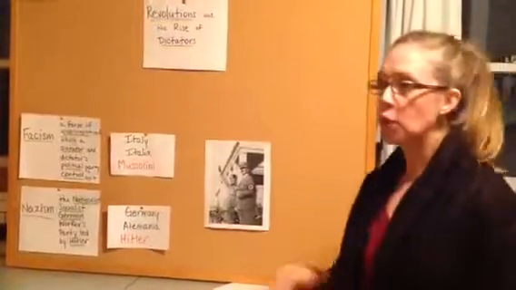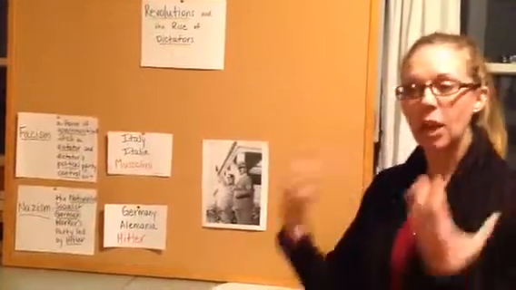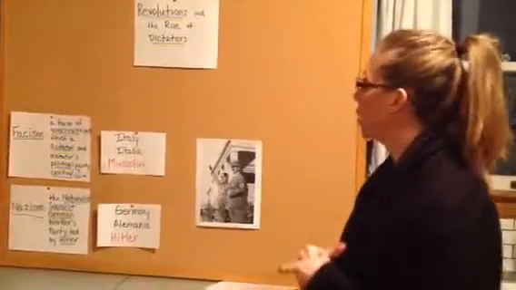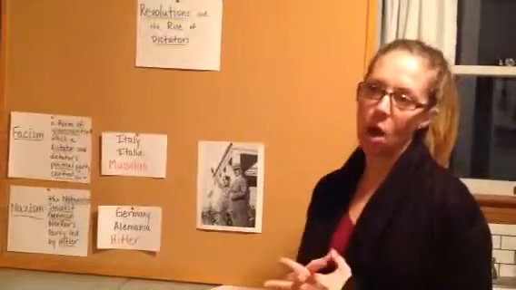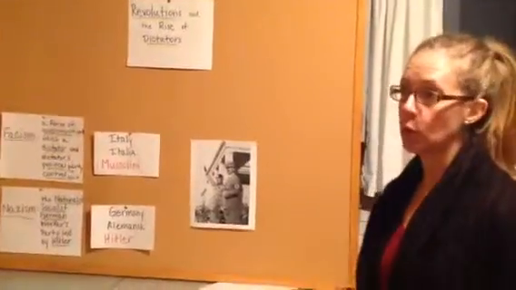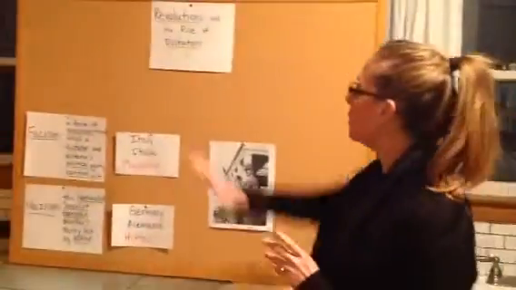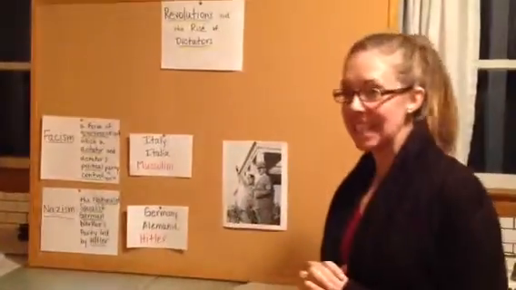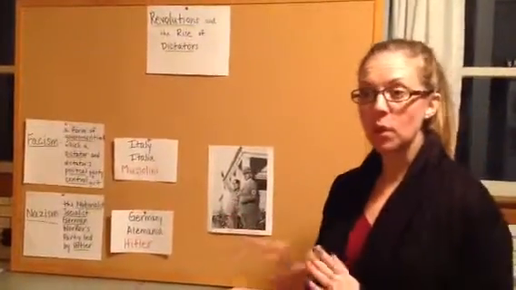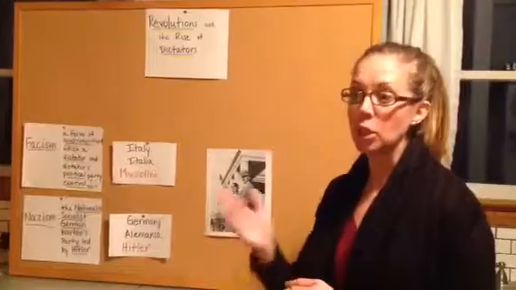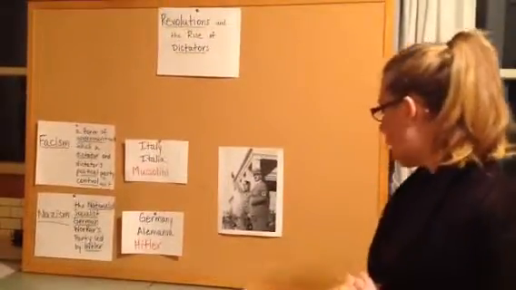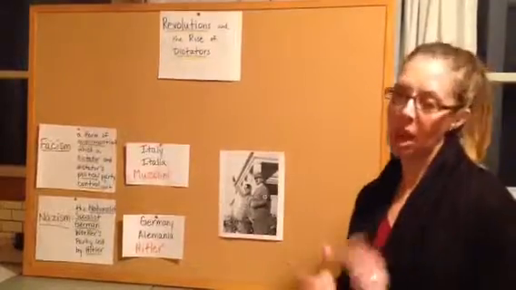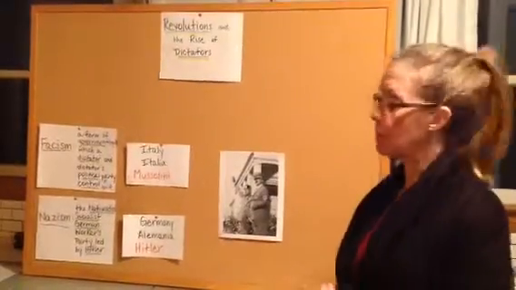I want you to look as I read or say out loud the definition of revolution. Revolution is a forcible overthrow of government or a social order. The second vocabulary word is dictator. And this is going to be an important word for today because we're going to see it being used in our new words. A dictator is a ruler with total power over a country.